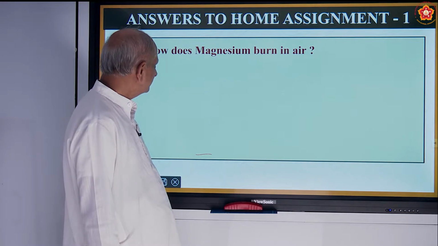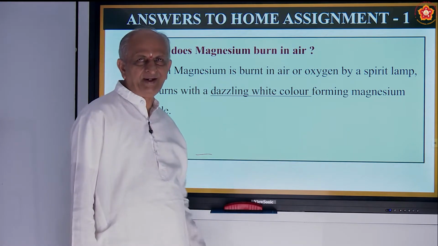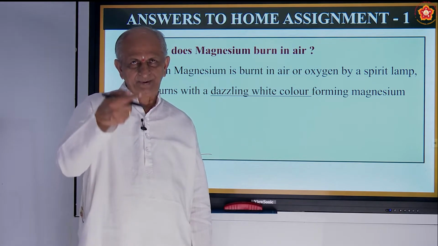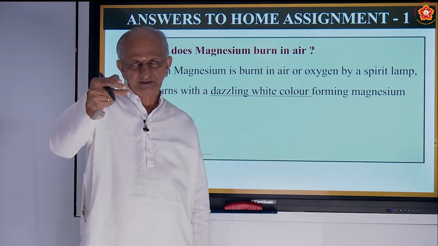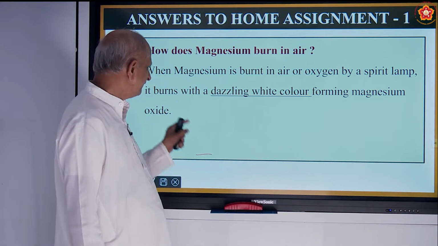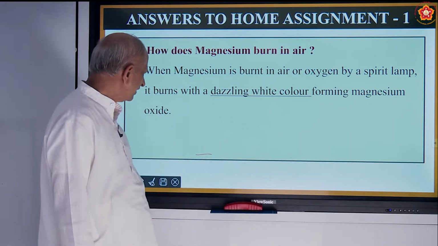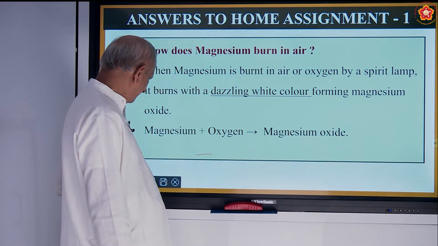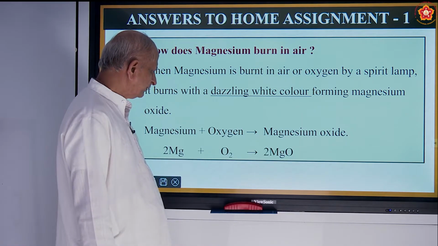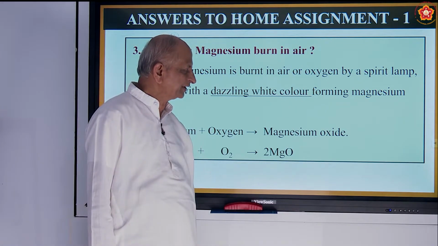Now, one more question. How does magnesium burn in air? Magnesium is a white colored metal. It is usually in the form of a ribbon. A piece of it is cut and you have to handle it with a spatula or a handle, and a spirit lamp. If you heat it, we find a dazzling white light forming magnesium oxide. So, magnesium plus oxygen gives magnesium oxide. The equation is 2 Mg plus O2 gives 2 MgO. Okay. So, these are the answers for the home assignment.